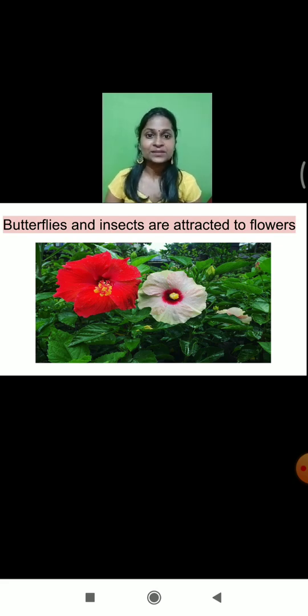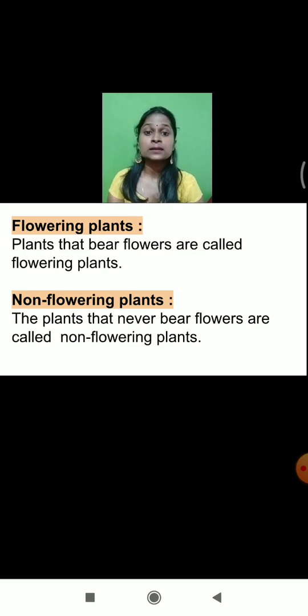So students, do you know that plants are divided into two parts depending upon whether they bear flowers or whether they never bear flowers? Meaning what?